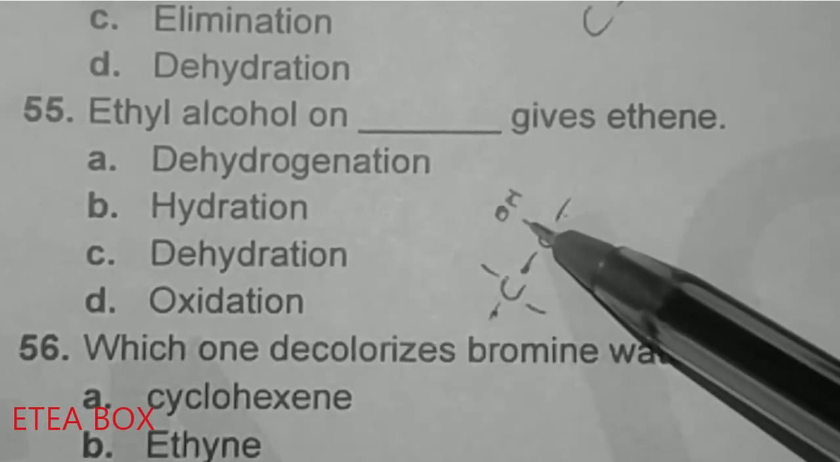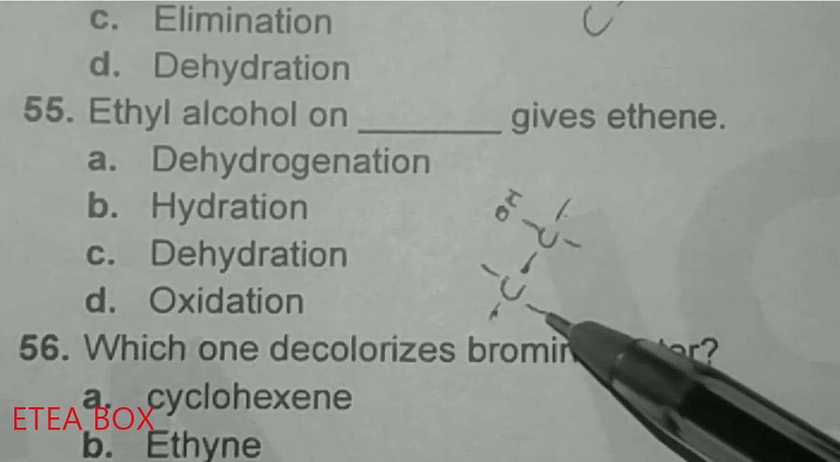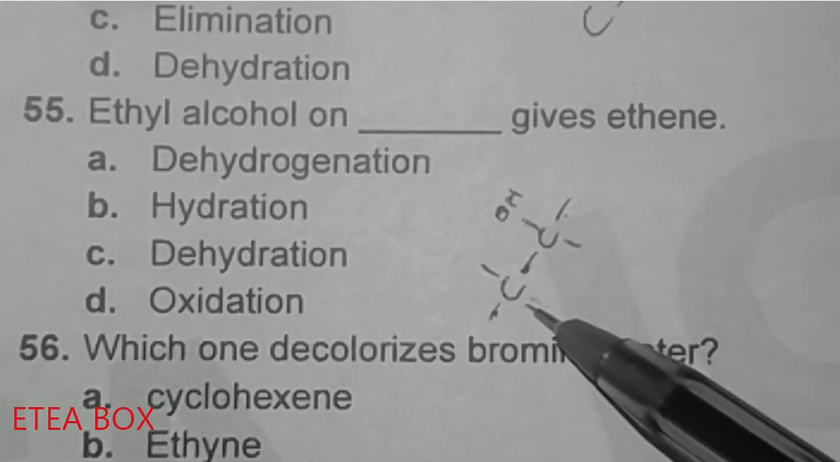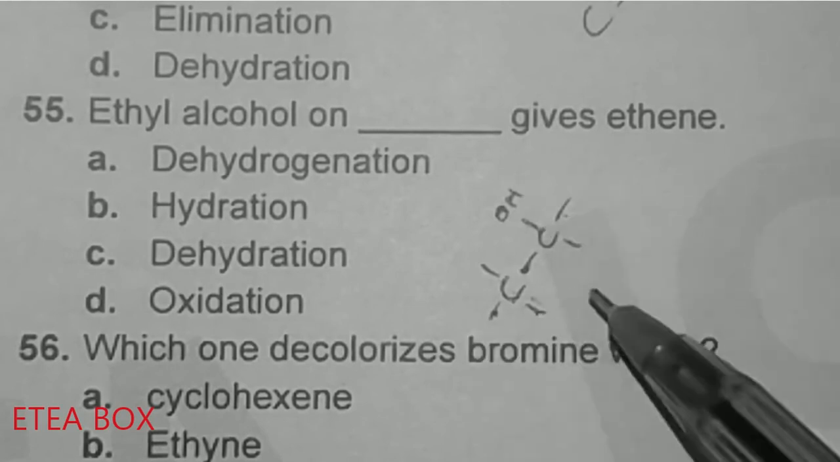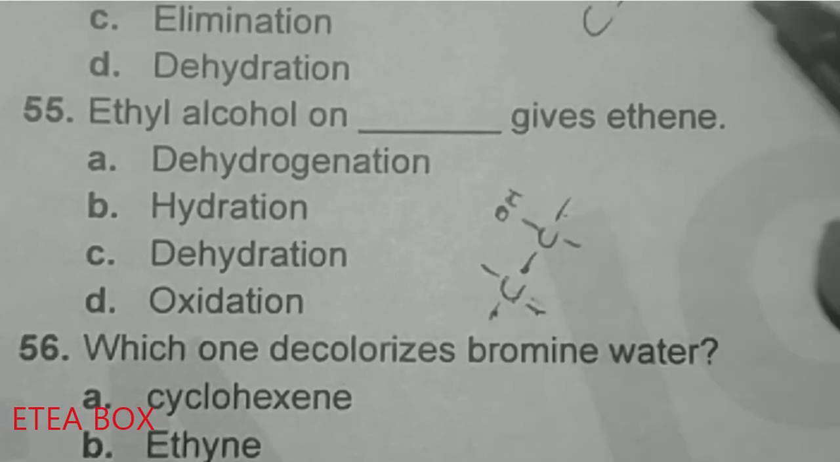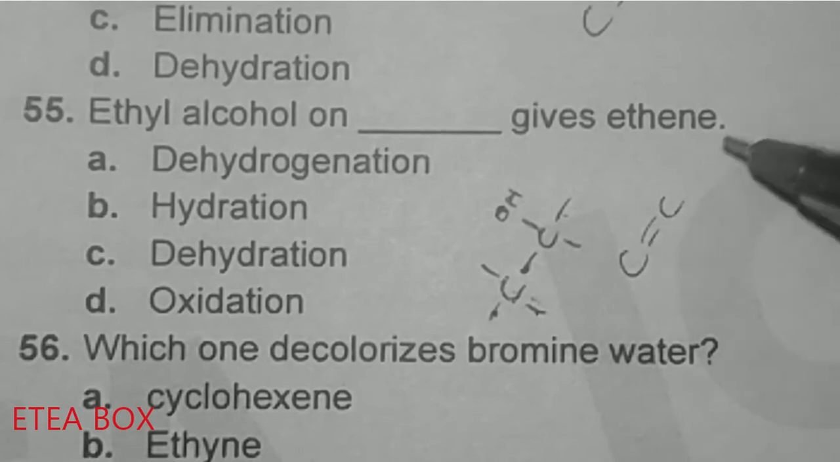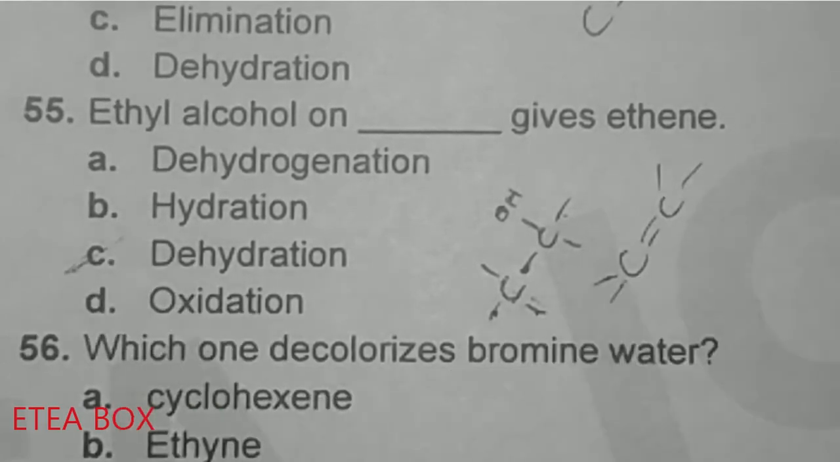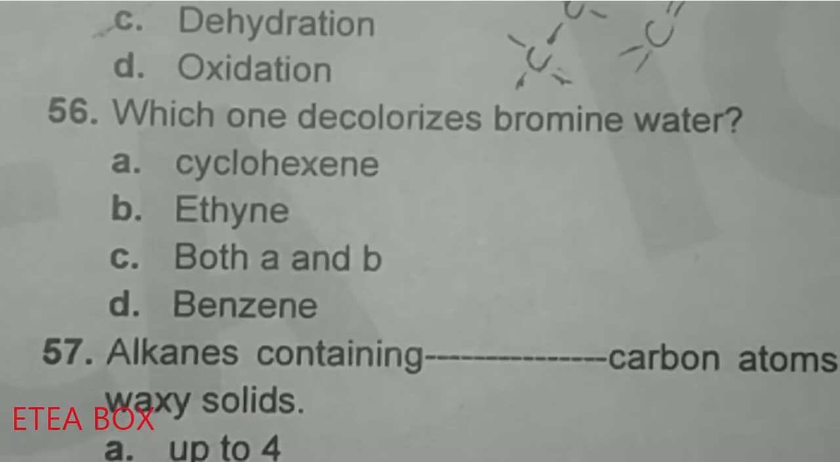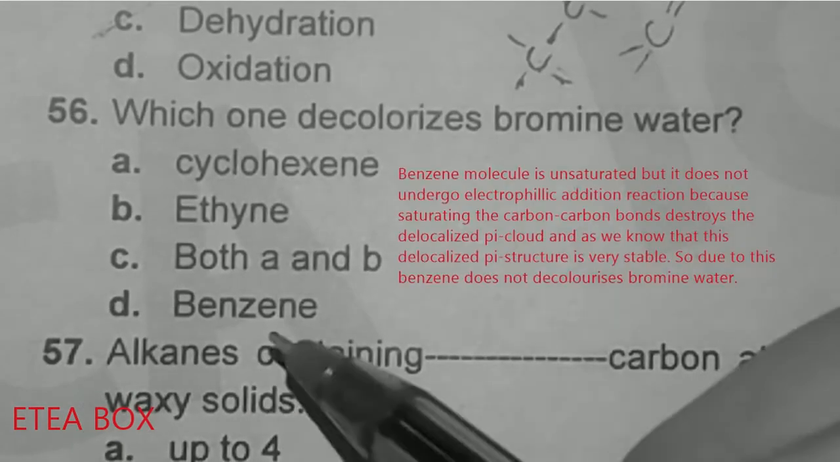Okay, when we remove the hydroxyl group from this carbon and the hydrogen from the other carbon, it will give water. It means dehydration, water is removed, and in turn it is giving ethene. So option C is correct here. Which one decolorizes the bromine water? Look here, option C is correct.